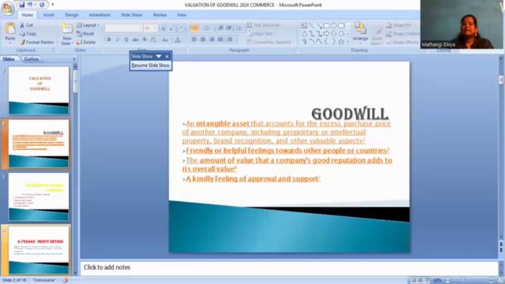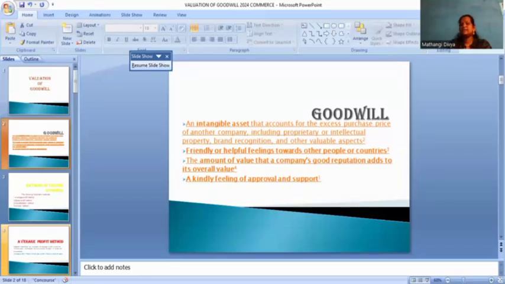A kindly feeling, approval and support of a good name, goodwill, is one of the important things of our business and company. We are using goodwill only. We recognize the goodwill of the company, the valuable aspect of a company.